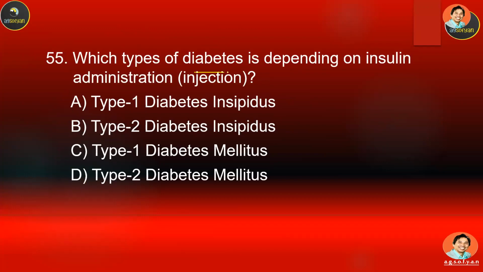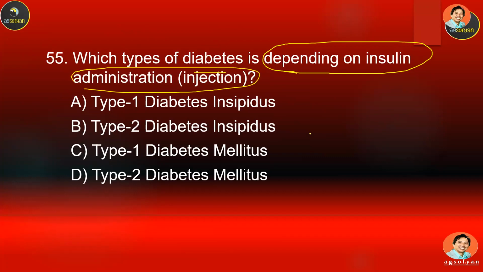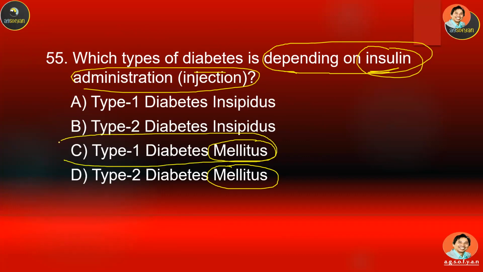Which type of diabetes is dependent on insulin? This is the type of diabetes that needs injection of insulin. Which one? A, B, C, or D? Remember insulin is related to mellitus, so this is diabetes mellitus. But which one requires injection of insulin? This is type 1 diabetes mellitus. This depends on insulin administration.